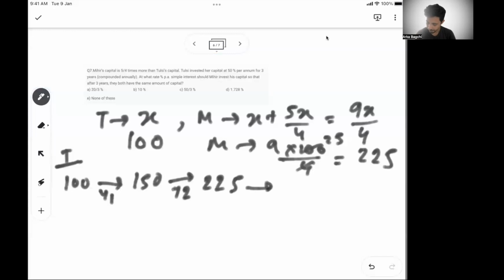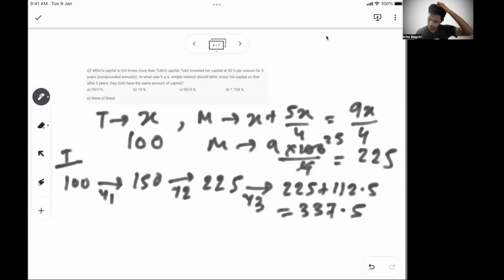Similarly, at the end of year 3, on 225 rupees, you get another 50%, which is 112.5, so we get 337.5 rupees. So this is the final value. This is the final value of Tulsi.